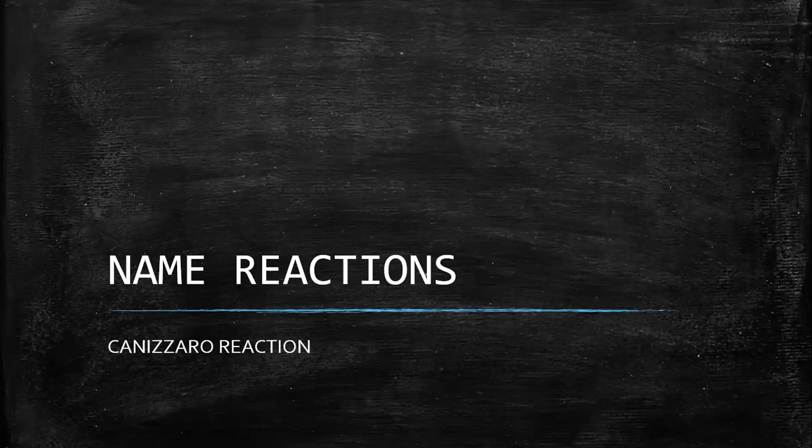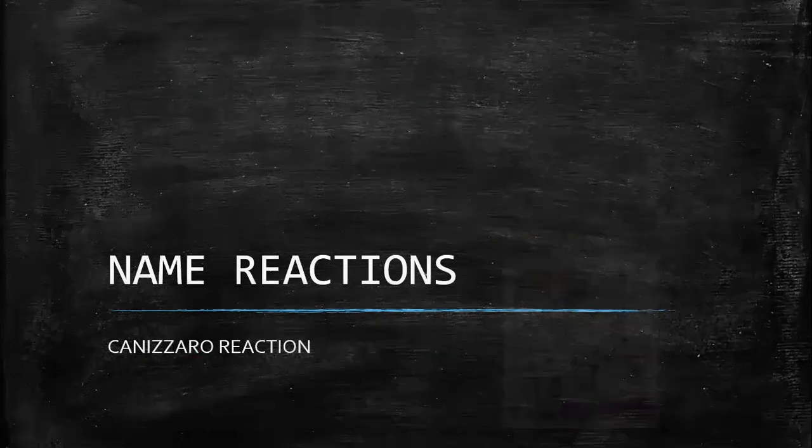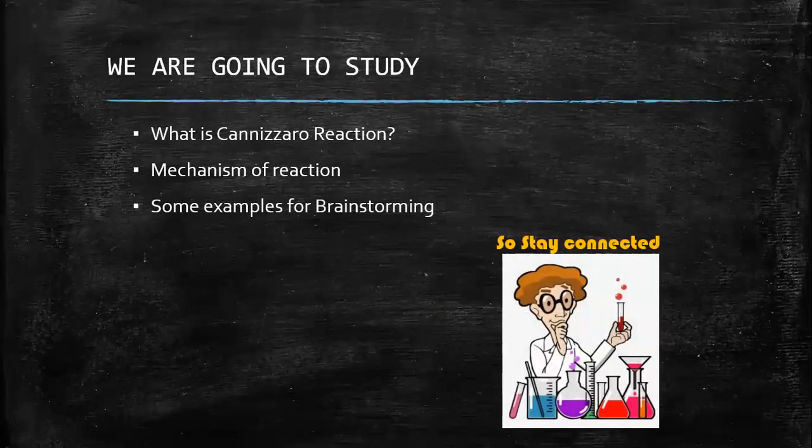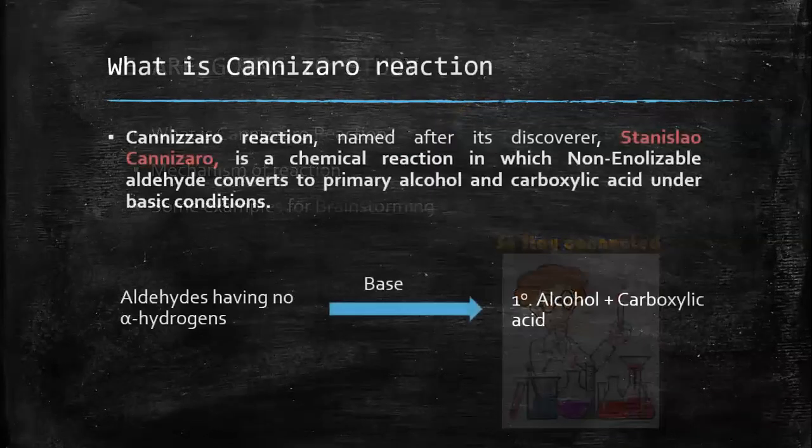Name reactions are those in which the name of the reaction is assigned after their discoverer. That's why they are called name reactions. In this video we are concerned with Cannizzaro's reaction. We are going to study what Cannizzaro's reaction is, its mechanism, and at the end we have some examples for your brainstorming. So stay connected to the end of the video.